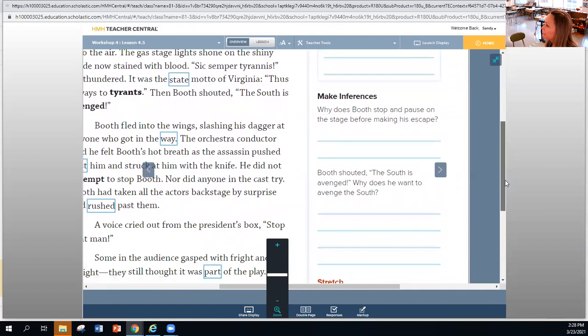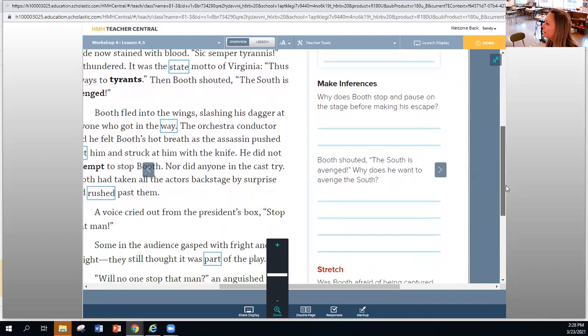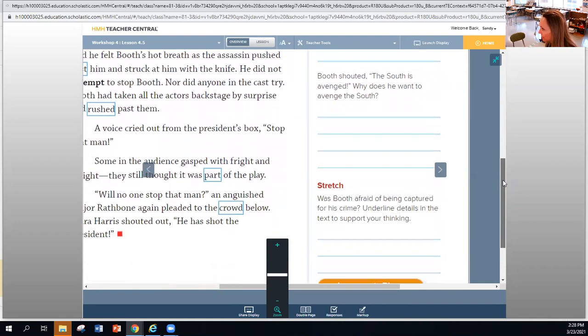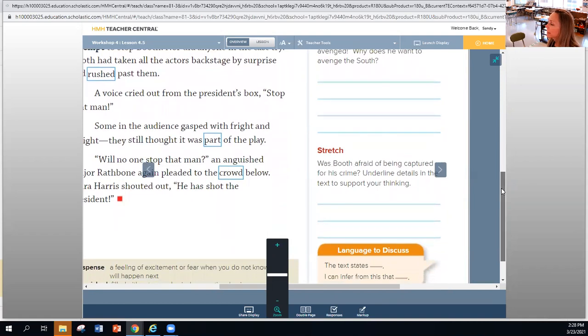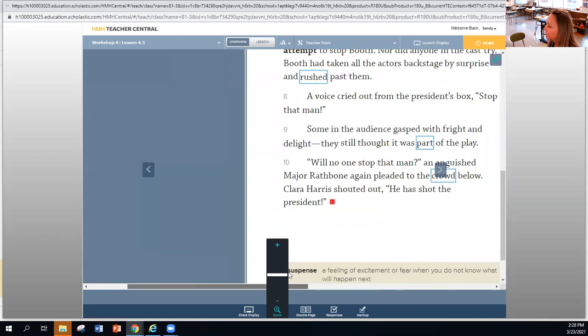Move straight on. Why does Booth stop and pause on the stage before making his escape? Why does he do that? He shouts something. Why does he want to avenge the South? And then the stretch at the bottom: was Booth afraid of being captured for his crime? Underline details in the text to support your thinking. Okay.